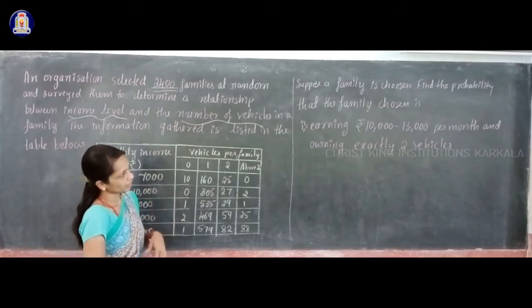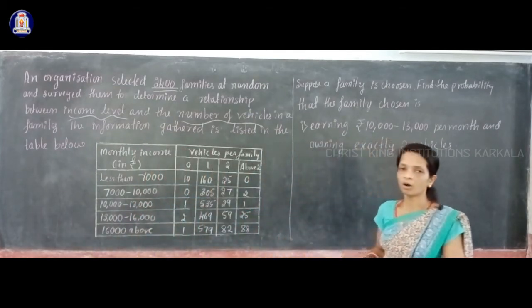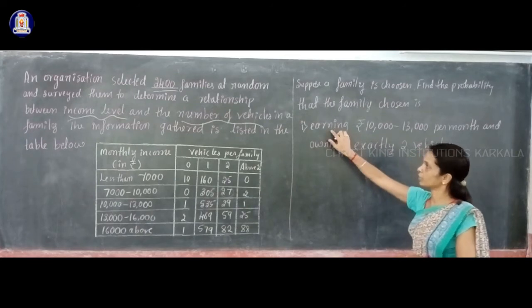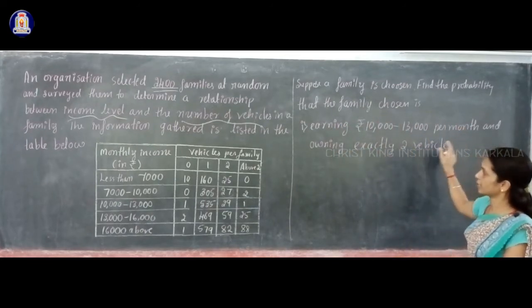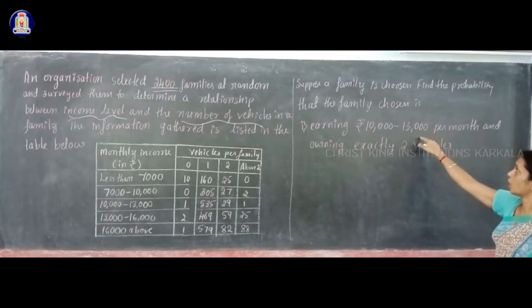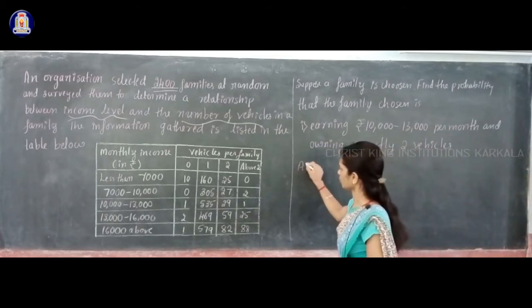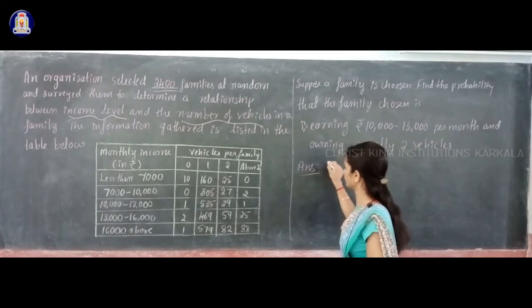So here what we have to find? We have to find the probability of a family having exactly 2 vehicles and earning rupees 10,000 to 13,000 per month. So in the answer part, what you have to write?